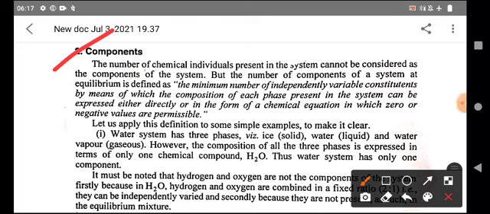I only explain the brief definition. The components are not simply the number of chemical individuals present in the system. The number of chemical individuals present in the system cannot be considered as the components of the system, but the number of components of a system at equilibrium is defined as the minimum number of independently variable constants